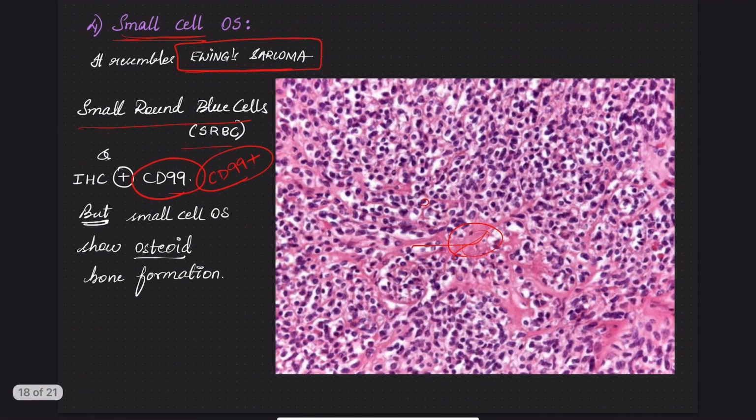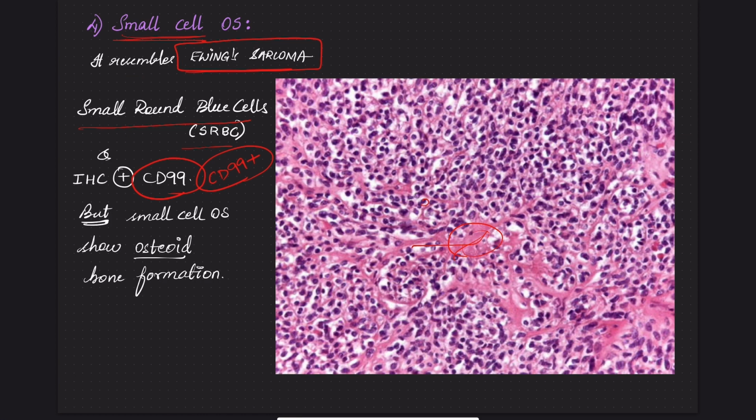Small cell osteosarcoma resembles the Ewing sarcoma because it contains small round blue cells, and also CD99 is positive for both small cell and Ewing sarcoma. The only distinguishing point is this osteoid bone formation. Osteoid bone formation is seen only in osteosarcoma, not in Ewing's.